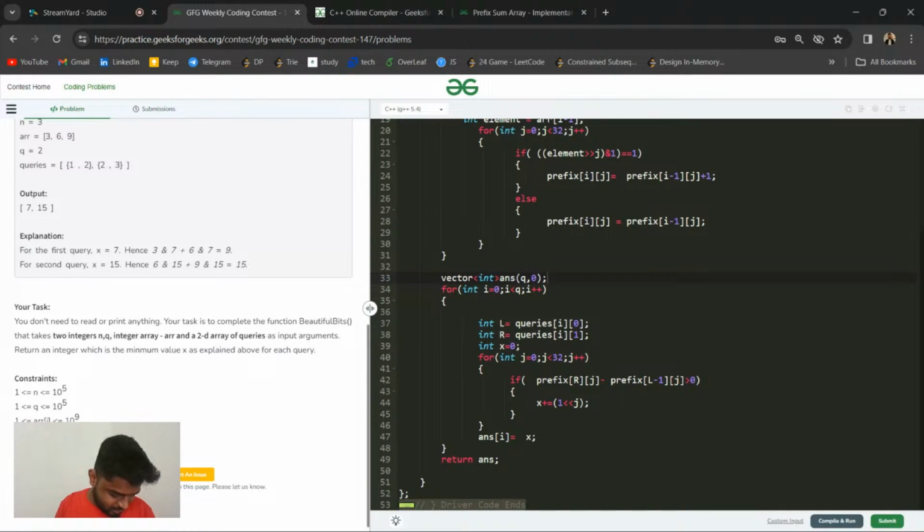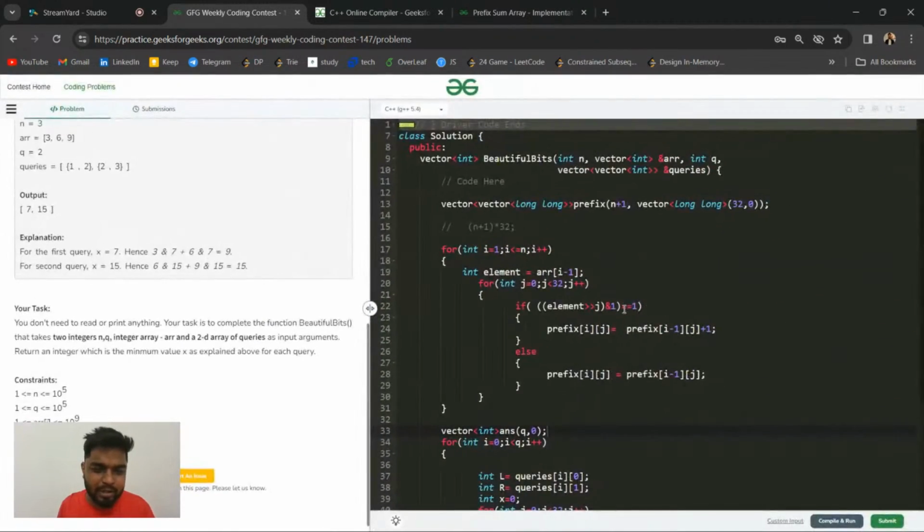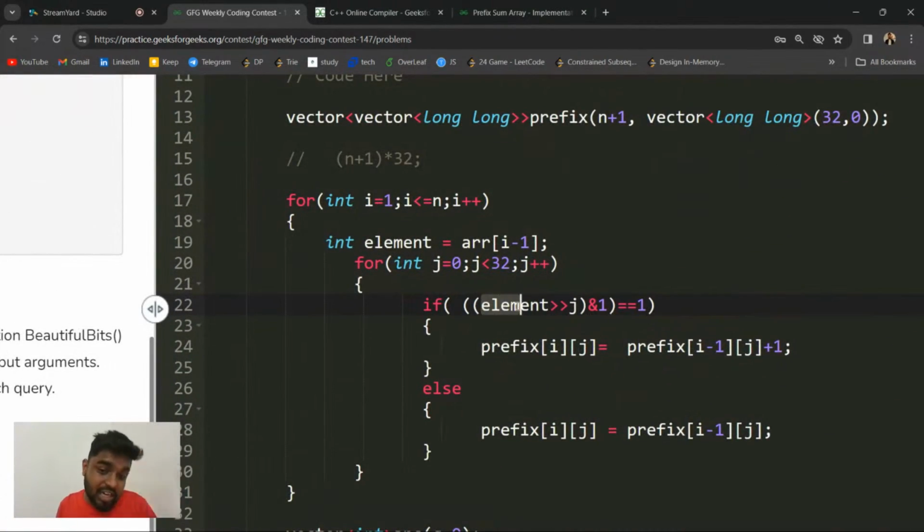I also tried with the same segment tree, overkill. You don't need that. How will you know the set bits? Basically, Harjot, for a set bit, you can use the right shift operator whenever you want to check in an element whether the jth bit is set or not. So you can do element right shift j, ampersand with 1. If it is 1, then the jth bit is set. Otherwise, it is not. So can we move further, guys?